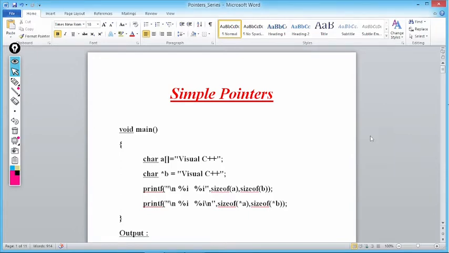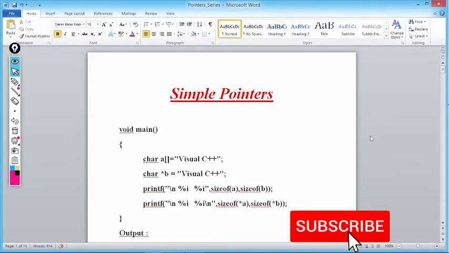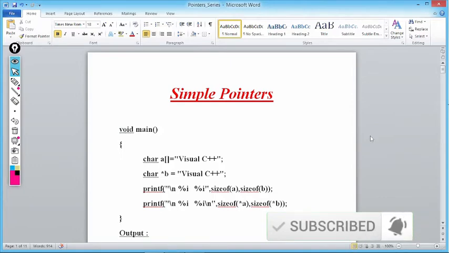In our series of pointers, today we are going to discuss another question that will clear your concepts regarding pointers. I got a lot of mails and phone calls from the students. They are enjoying this series very much, so I tried to put the best questions in front of you from which you learn something. So in our pointer series today we are going to upload the 5th lecture. Let's discuss, then we will upload the lecture.